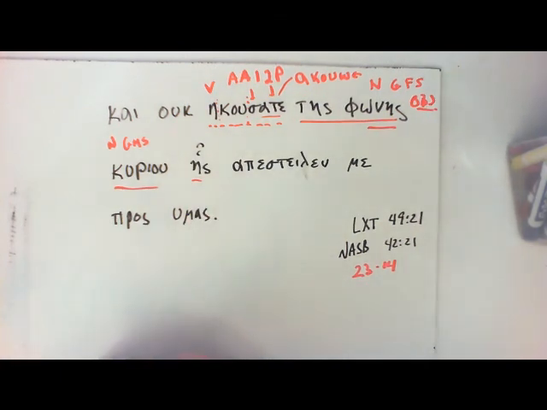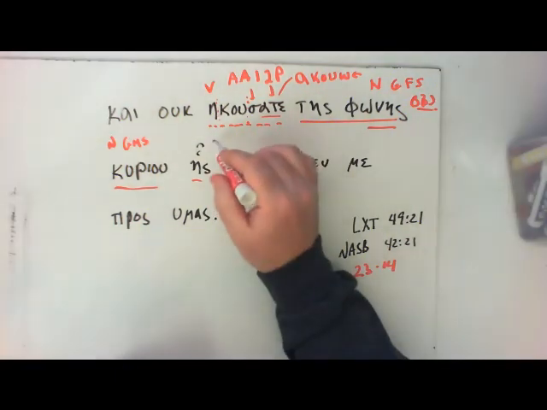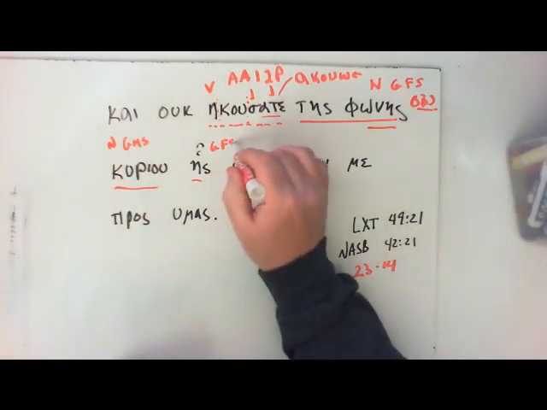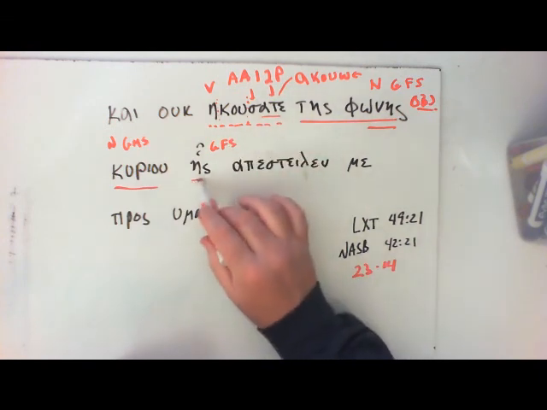Relative pronoun, sort of which. Our phrase that pays when it comes to the relative pronoun is that a relative pronoun agrees with its antecedent in gender and number, but takes its case according to its function in its clause, unless it is attracted to the case of its antecedent. So, we have to know this is a genitive, feminine, singular relative pronoun.